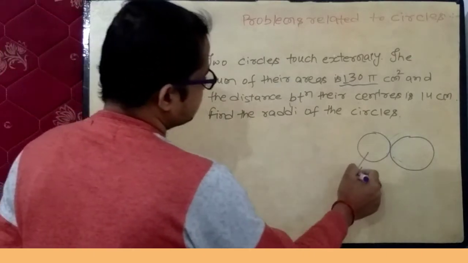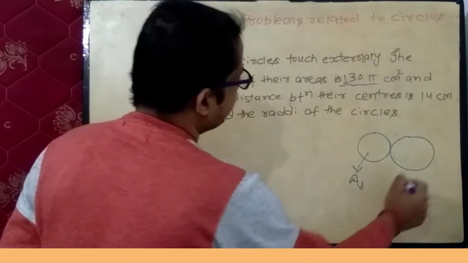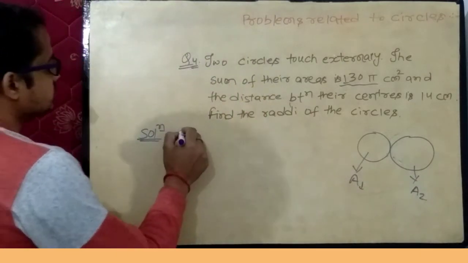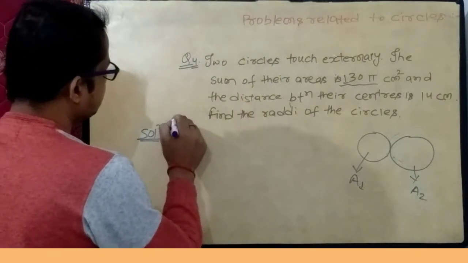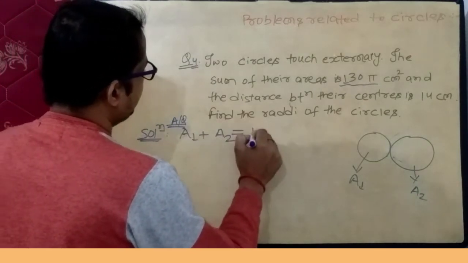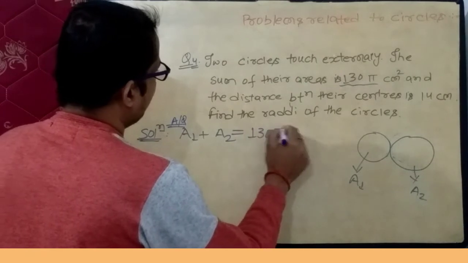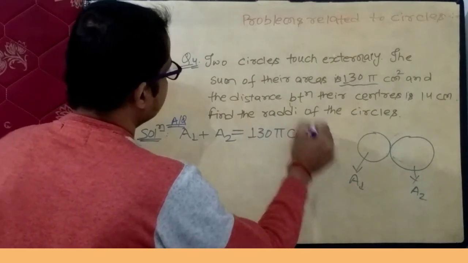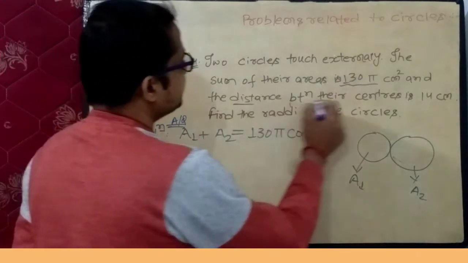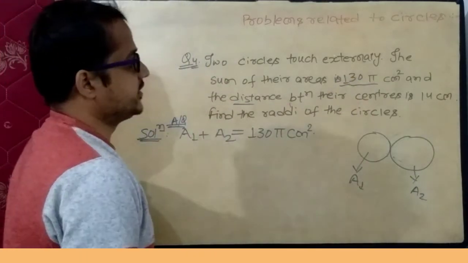Suppose area of this circle is A1 and area of this second circle is A2. So according to question, A1 add up A2 equals to 130 pi centimeter square. Also it is given the distance between their centers is 14 centimeter.